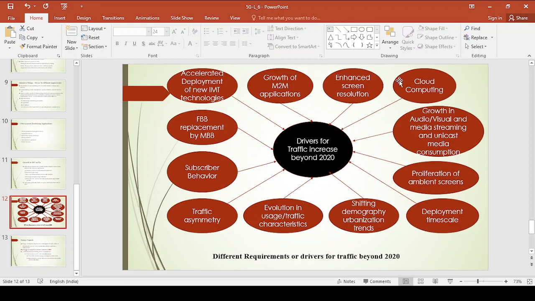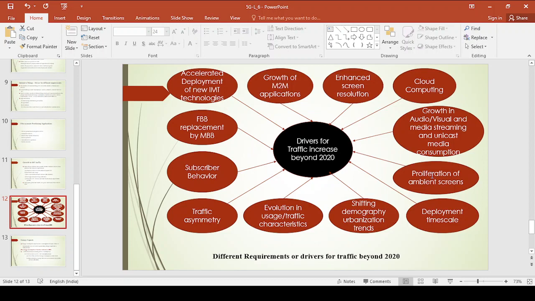And next is your cloud computing, right. Cloud computing is also one of the requirements for growth in traffic. And next one is growth in audio or visual and media streaming, media consumption, right. This is also one of the requirements for growth in traffic beyond 2020. Next one is rapid increase in the number of screens, ambient screens.